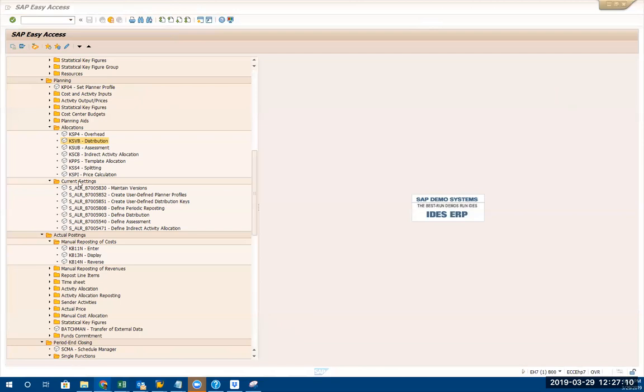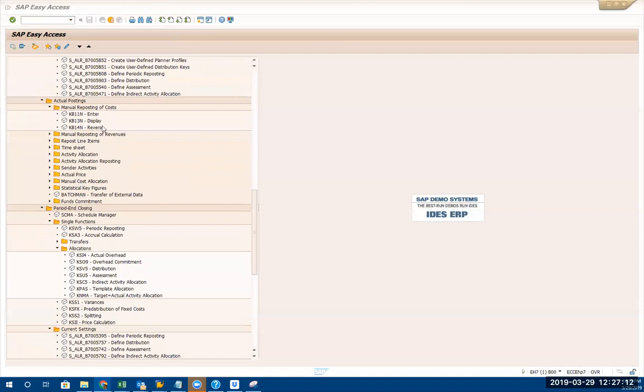Allocations versus planning, actual postings. So we are here, periodic reposting. Manual reposting of periodic. Actual posting, this is manual reposting. Enter.